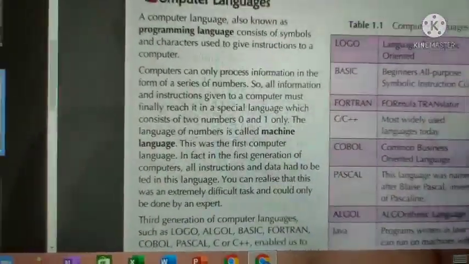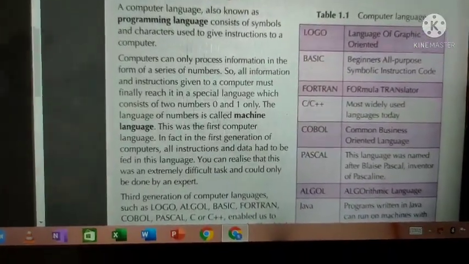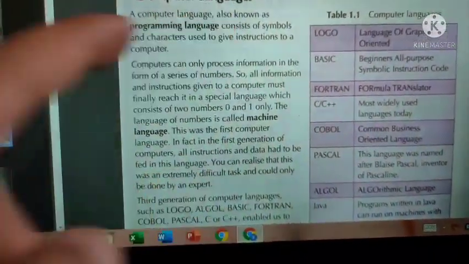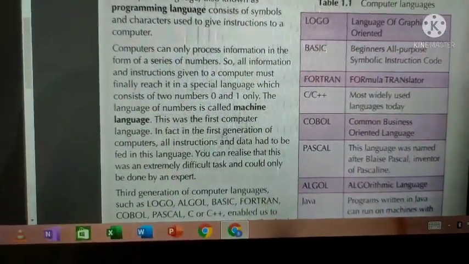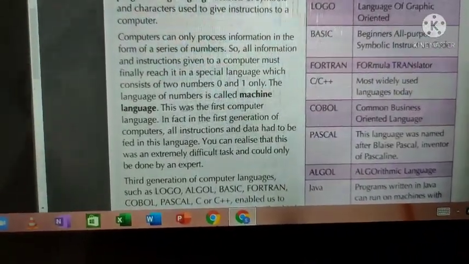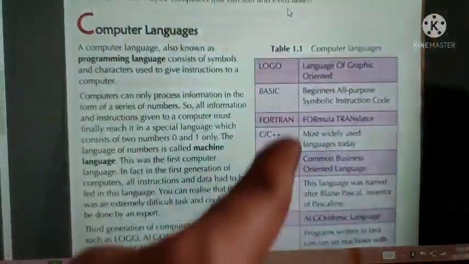I'll explain about that. You know, the computer understands only programming language. The computer can understand only what language? Programming language. We know that very well. But how is the programming language written in a computer? See, there are many softwares to write programming language.